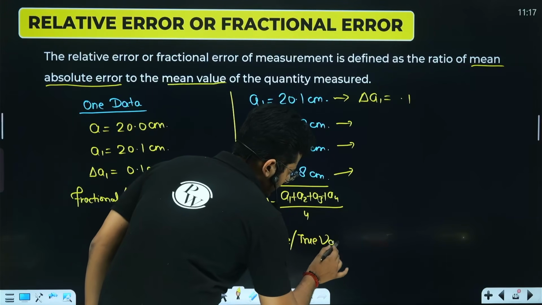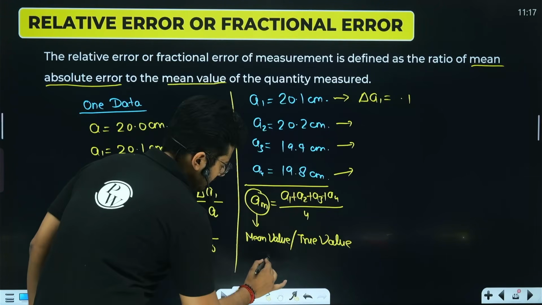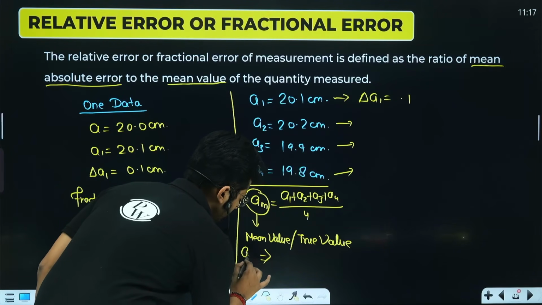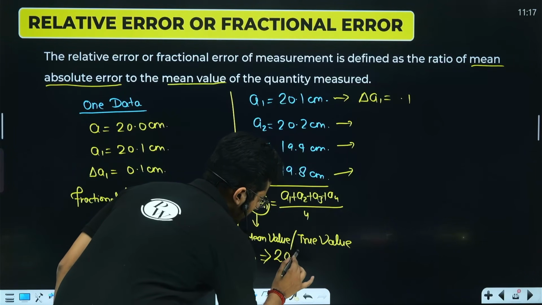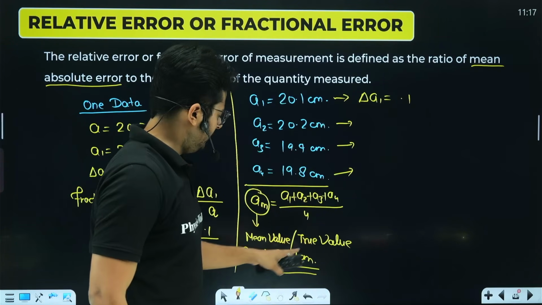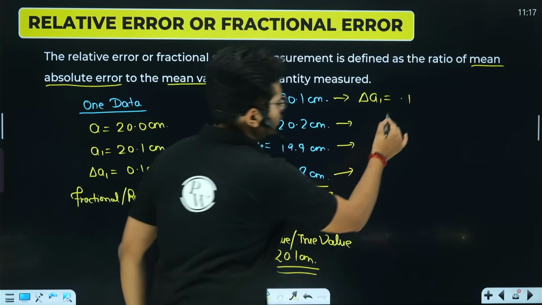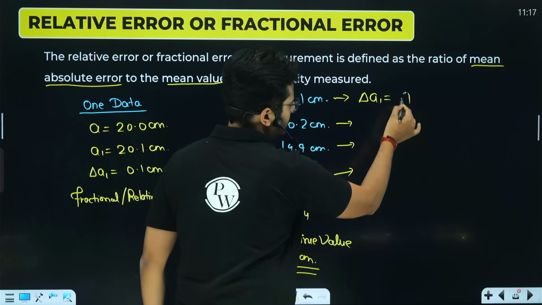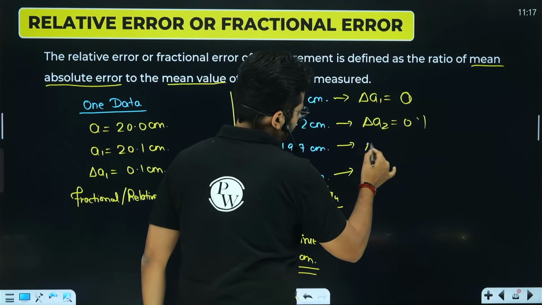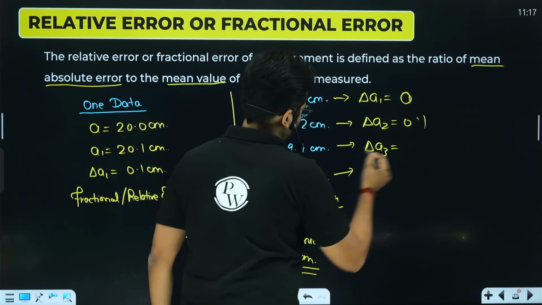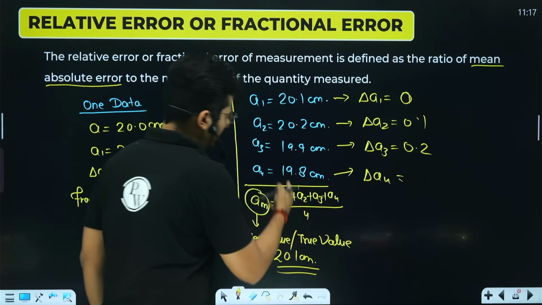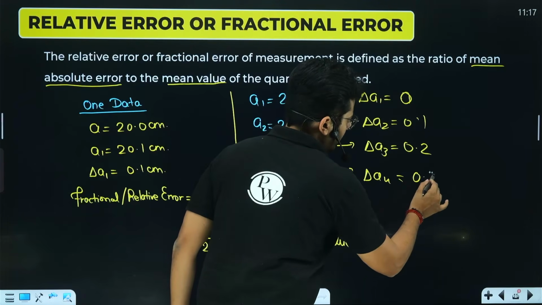Just put the values and divide by 4. I'm just taking a rough number. Let's say the mean value comes out to be 20.1. So what will happen? Delta A1 is going to be the difference of this: 20.1 minus 20.1, which is 0. Delta A2 is going to be 0.1. Just like that, delta A3 is going to be 0.2. Delta A4, 20.1 minus this, is going to be 0.3.